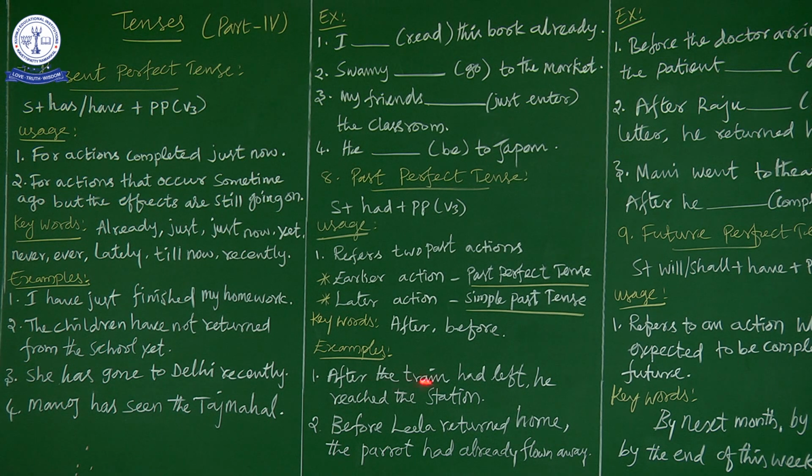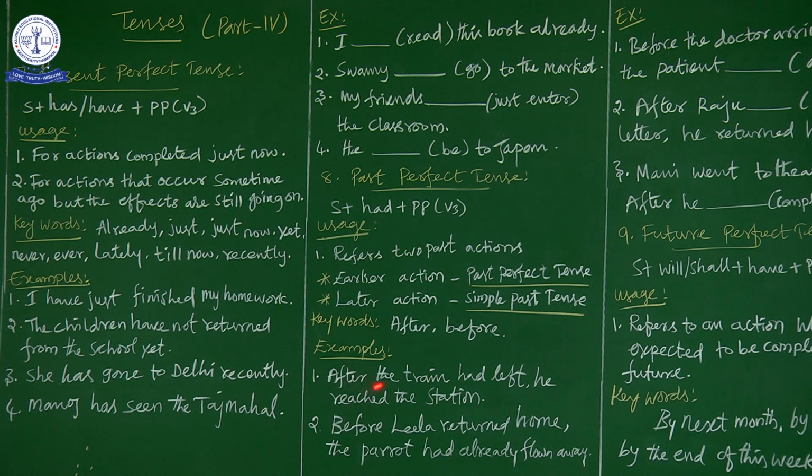Now let us move on to the example. After the train had left, he reached the station. Two past, that is two completed actions, are given here. We have to find out which is the earlier action, that is the first action, and which is the later action. The train had left is the earlier action. He reached the station is the later action. So for the first action you have to go for past perfect tense. For the second action, that is the later action, you have to use simple past tense.